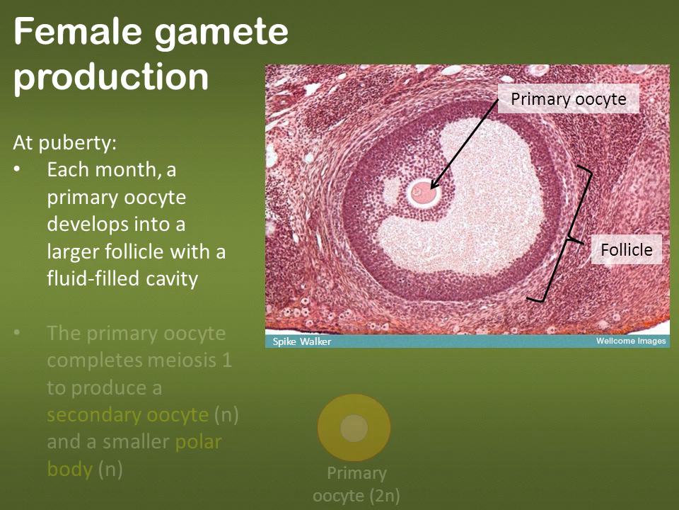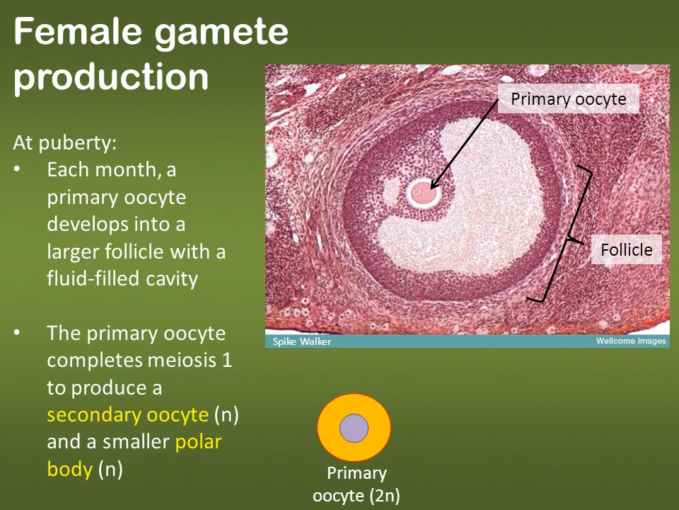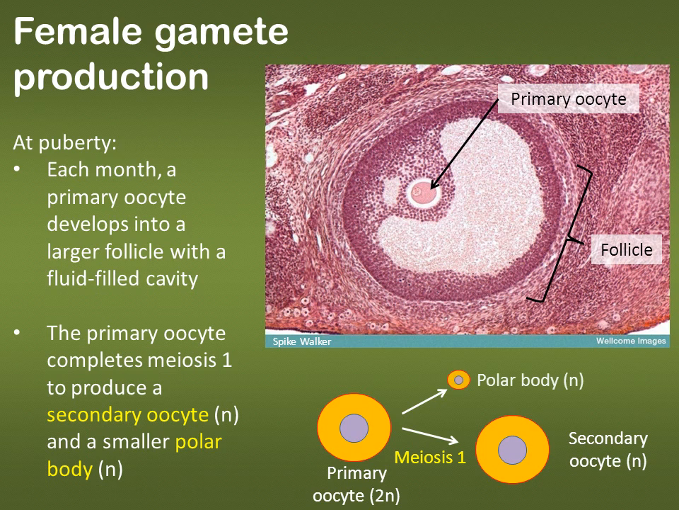So the follicle gets larger and larger until the primary oocyte completes meiosis I, which produces a secondary oocyte, which is haploid, and a smaller polar body, which is also haploid. So this first round of cell division creates two cells. However, the division of the cytoplasm is unequal. Most of the cytoplasm and most of the contents of the cell go to the secondary oocyte, while the polar body remains much smaller and is sort of made up of these leftover fragments. The polar body can either divide again or it will degenerate.